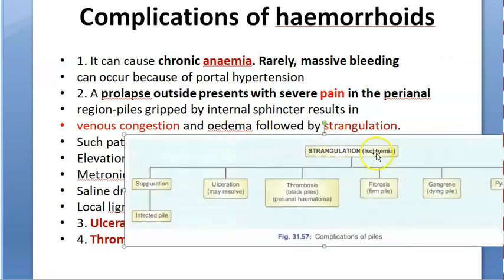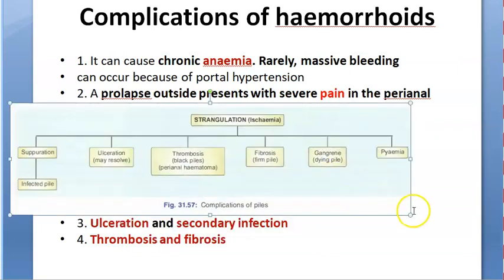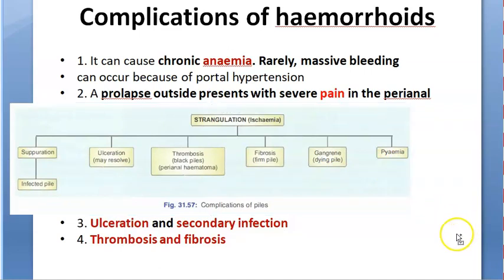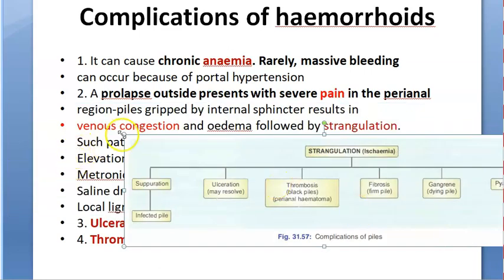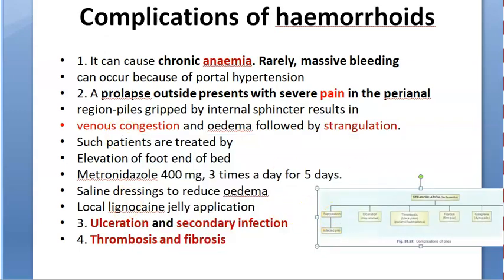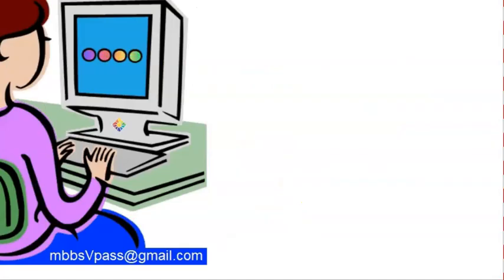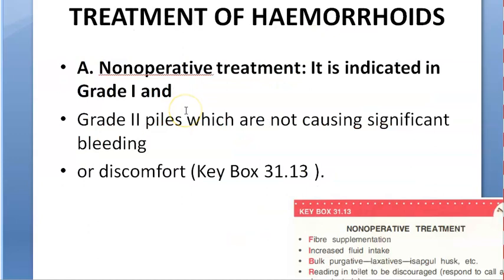Look at this. Strangulation, ischemia will lead to what? Suppuration, infected pile, ulceration, thrombosis, fibrosis, gangrene, and pyemia. So these are the complications of piles. Okay, strangulation will lead to all this. Okay, very good. So did you understand the complications of hemorrhoids? Very good, people. Now let's go to the next thing. How will you treat it?